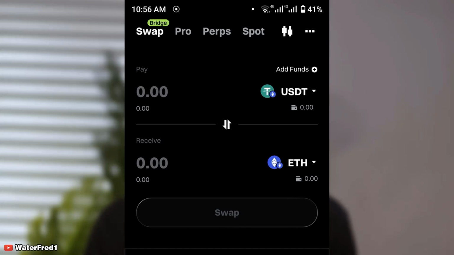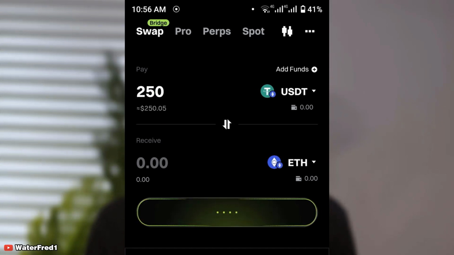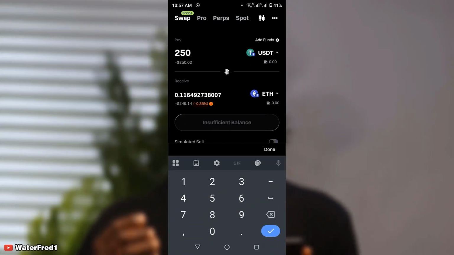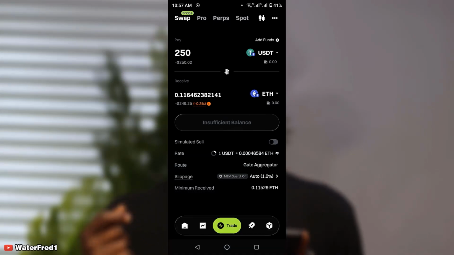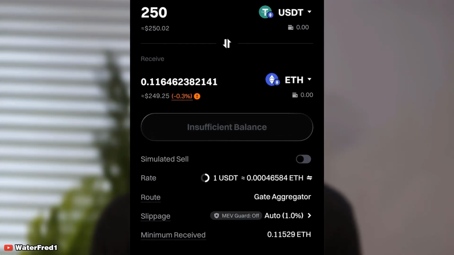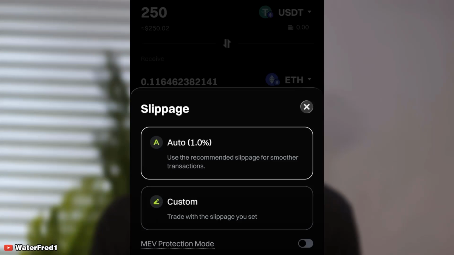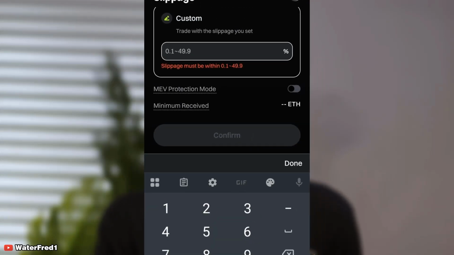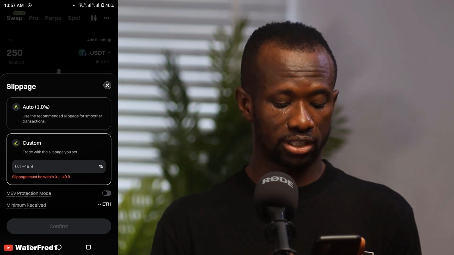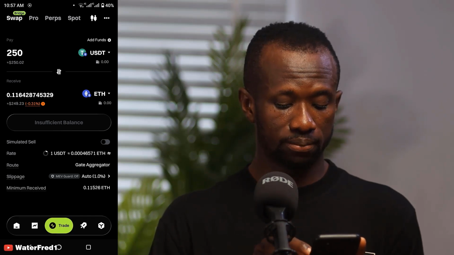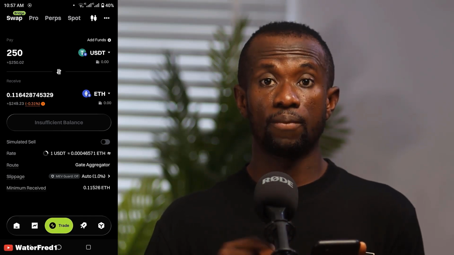If you put any amount, you are going to see what you are going to get. You get automatic fee calculation, so you're going to see the fee that you're going to be charged automatically. You're also going to get customizable slippage. If you click on it, you can actually customize your slippage. That's some of the advantages of using this particular Web3 exchange on Gate.